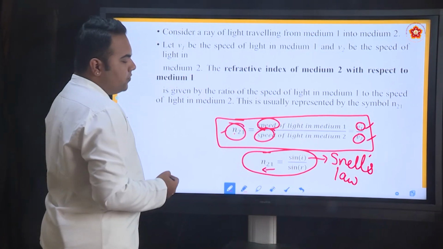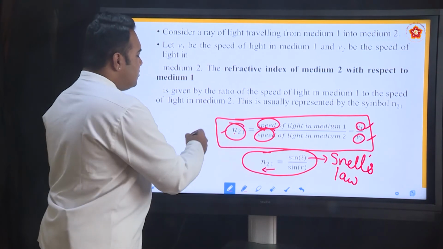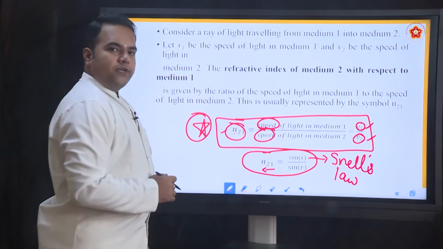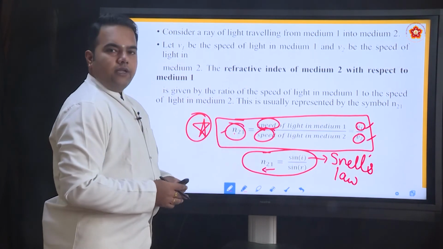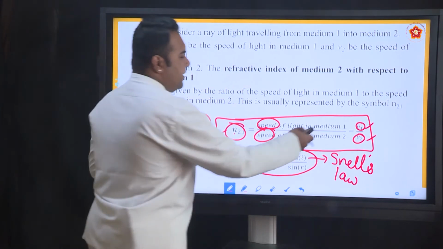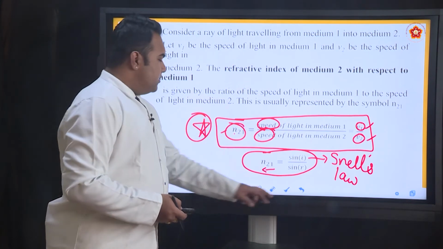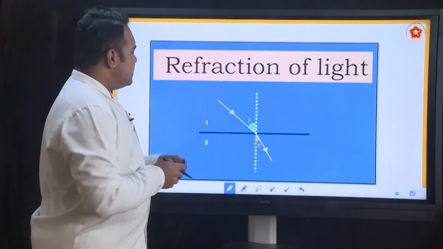Since most of you are not familiar with trigonometry as of now, mostly we will be using this particular expression, and there will be numericals that are asked with respect to this particular formula. If suppose the refractive index is given and the speed of light in one medium is given, what will be its speed in the other medium? So like this, we will be able to solve numericals. So this is how we see.